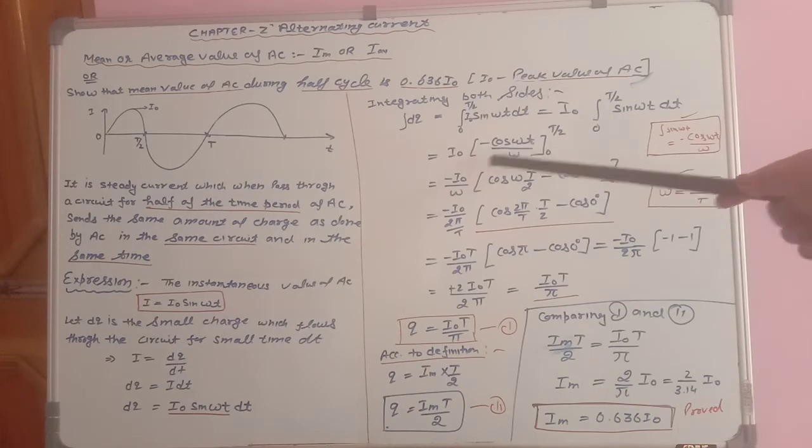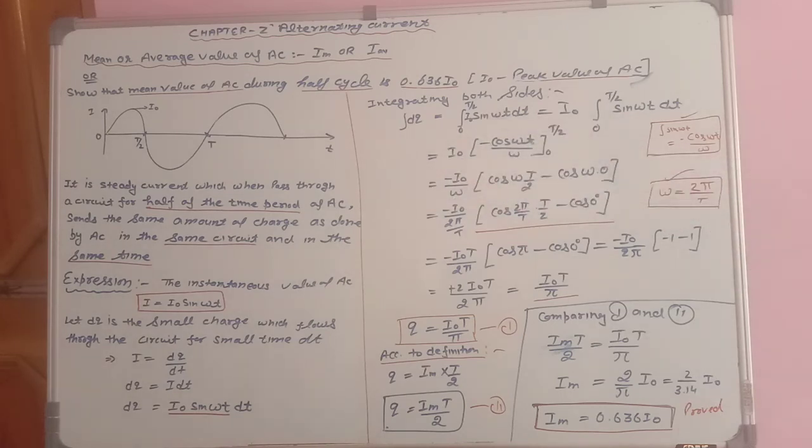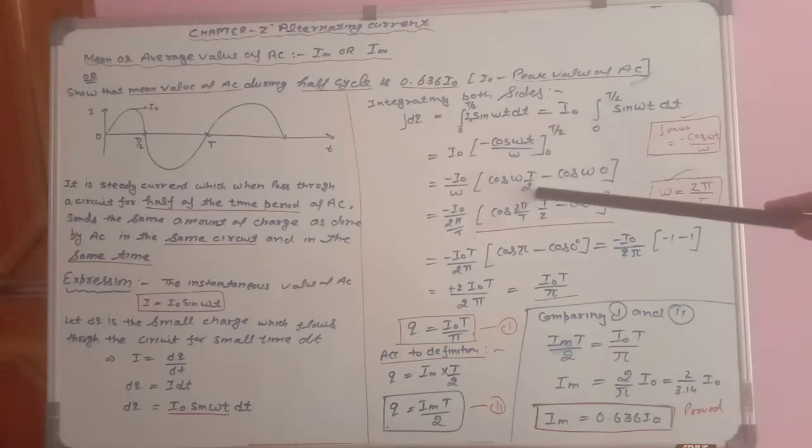Now this omega I am taking outside, minus I am taking outside, inside I am left with cos omega t only. So first we will put the upper limit: cos omega in place of t, T by 2. Minus the lower limit: cos omega instead of t, 0.